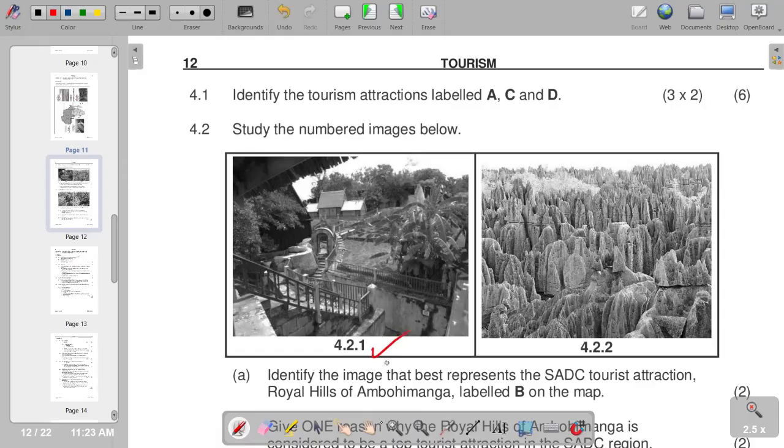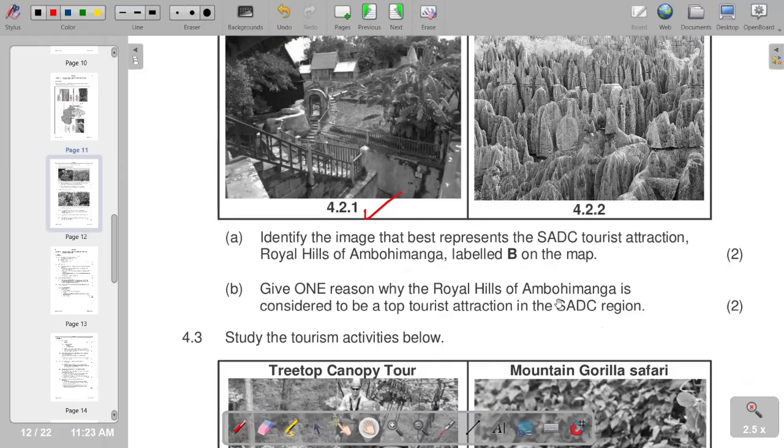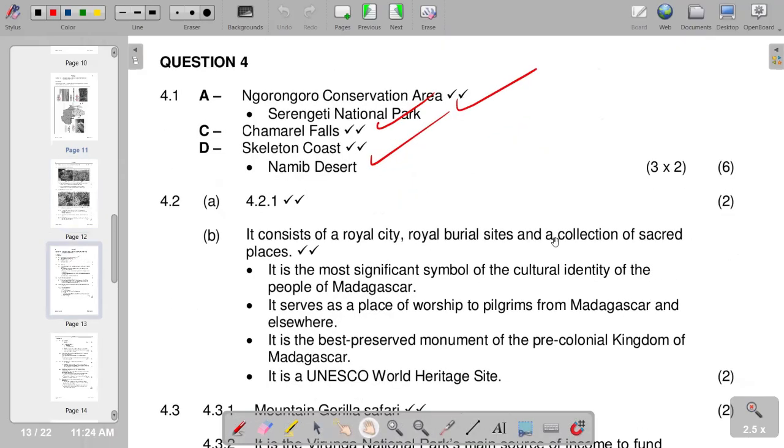Then moving on to the next question, give one reason why the Royal Hill of Ambohimanga is considered to be a top tourist attraction in the SADC region. You would see that the reason is that it consists of a royal city, royal burial sites, and a collection of sacred places. It is also the most significant symbol of the cultural identity of the people of Madagascar. We have further points that are also correct that we can include.